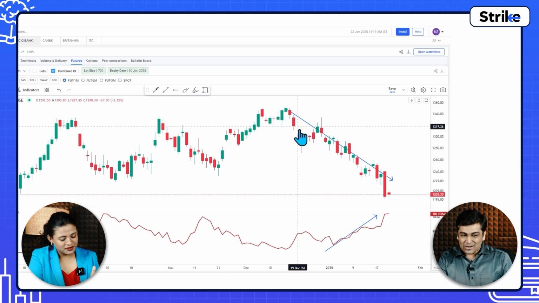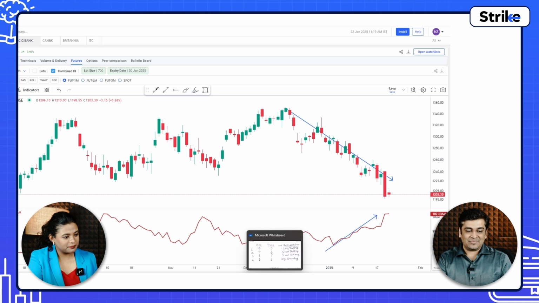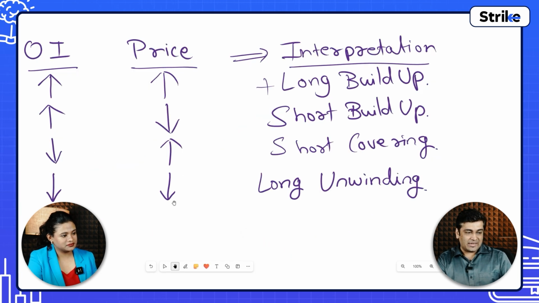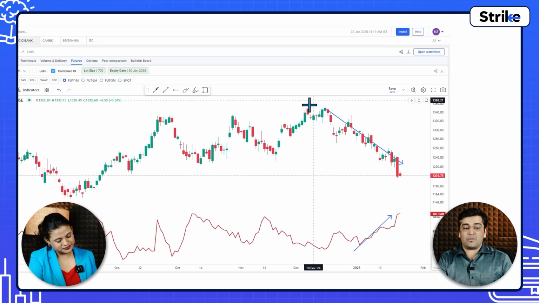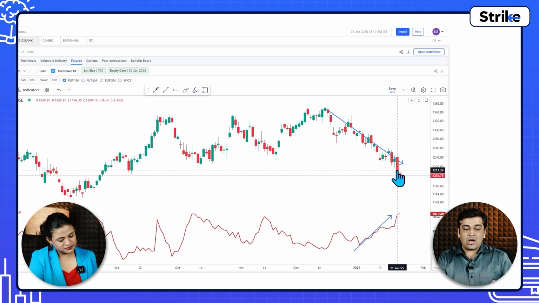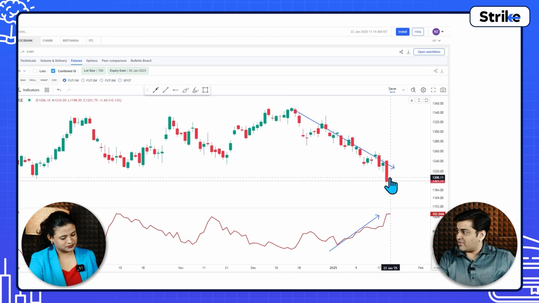Prices are going down, open interest is increasing. Short build up. Yes, prices are going down and OI is increasing, that is short build up. So there is a short build up in ICICI Bank, meaning there are many people who have created short positions. The prices are already down from 1340 to 1200.